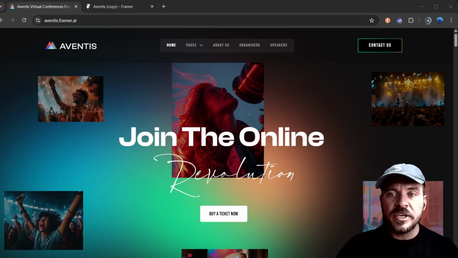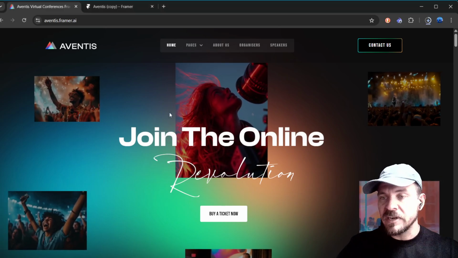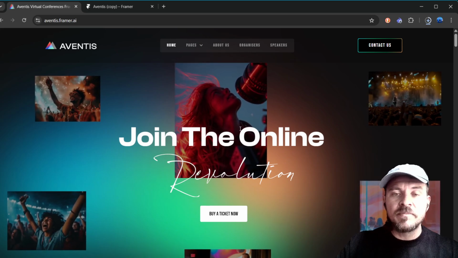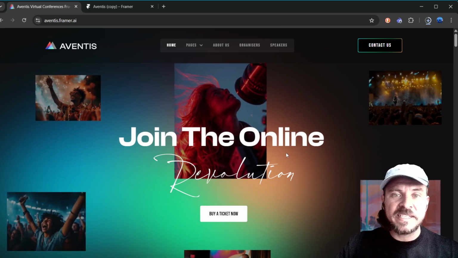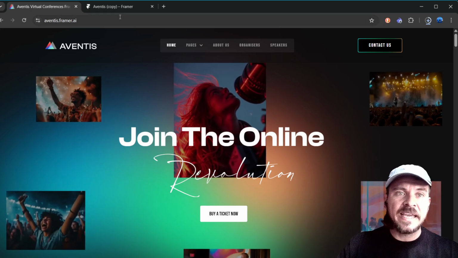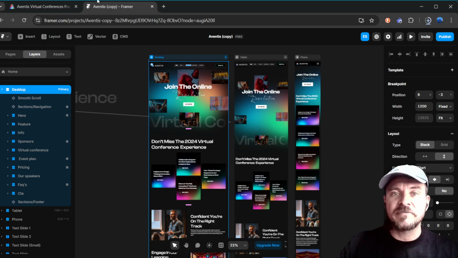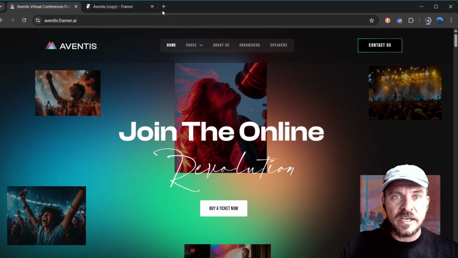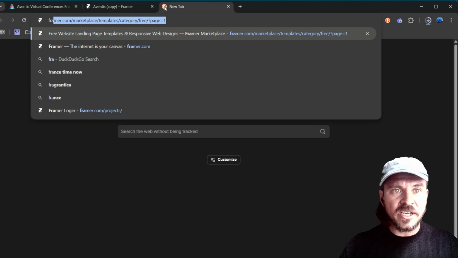All right, so I wanted to make a video to show how to use Framer. This is probably made for complete beginners to Framer. I'm going to break down how to get a template like this one and how to edit it in your Framer environment. So first thing is the Framer website has a ton of cool templates.